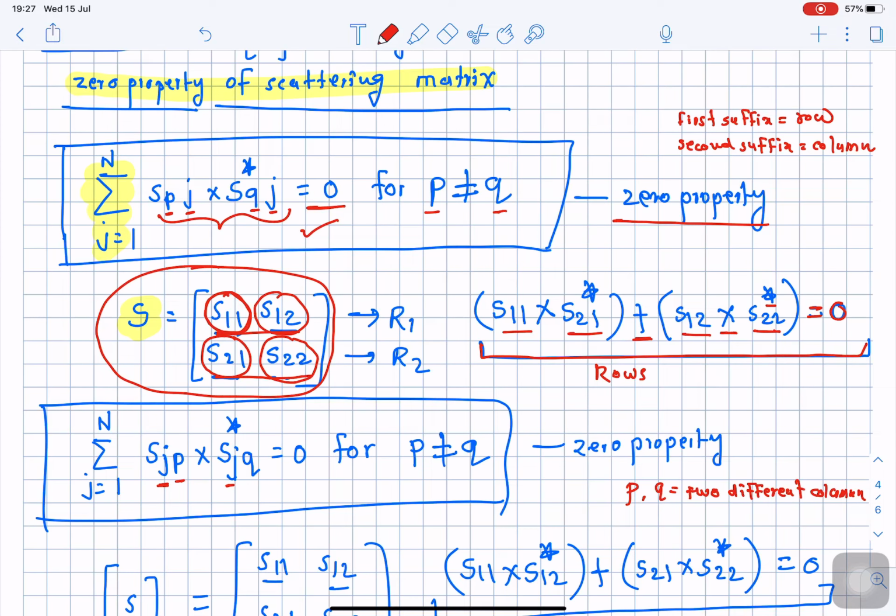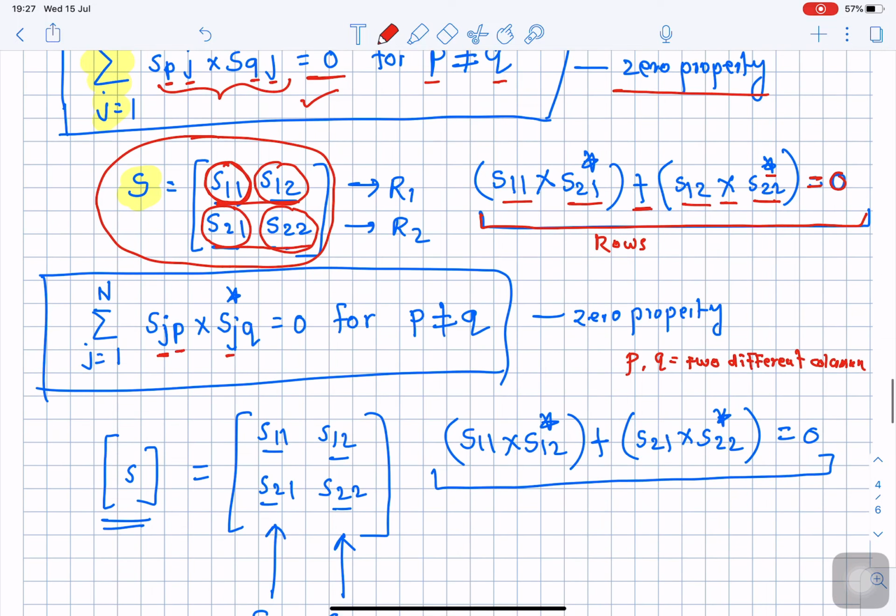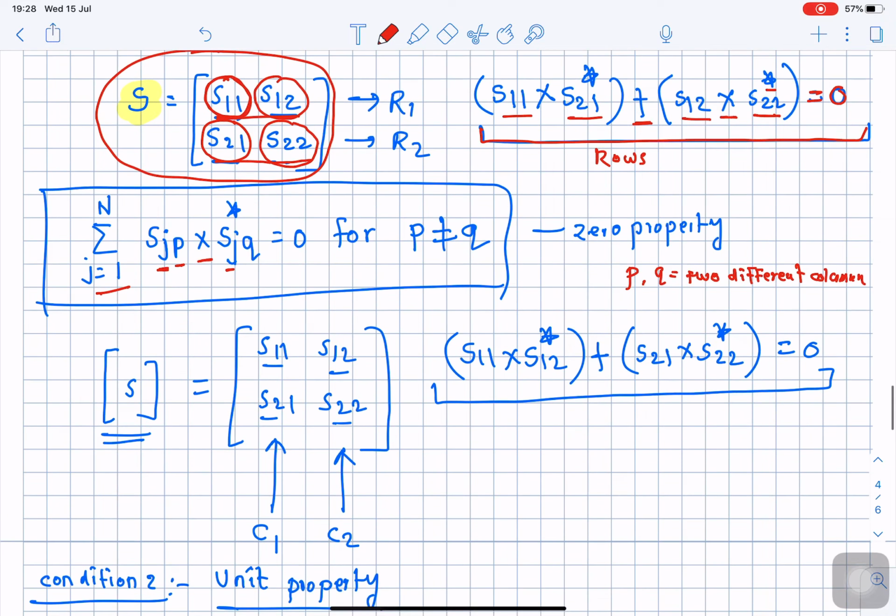Now similarly we can write the sum of product of each term of a particular column with the corresponding term of some other column. If it is going to be 0, then we say that the matrix is following the zero property and that matrix is unitary. So here again, if we go column wise, this is the original scattering matrix, and